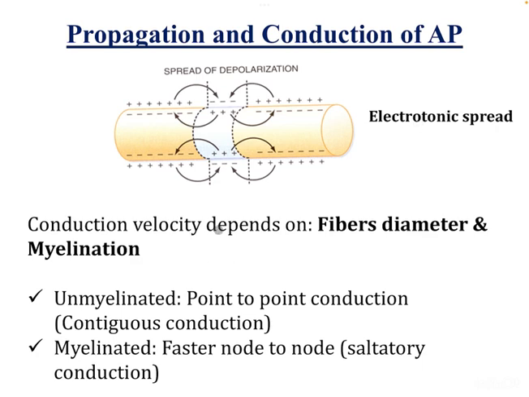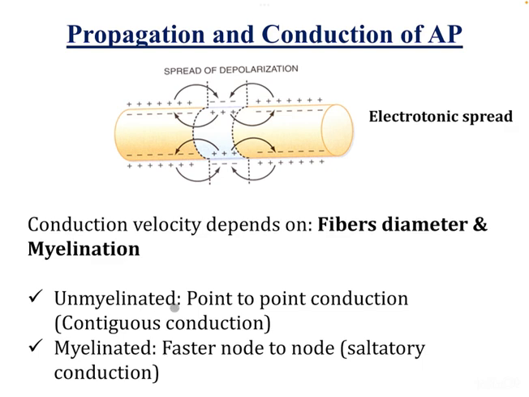Conduction velocity of action potential in a nerve fiber depends on nerve fiber diameter and myelination. The greater the diameter of the nerve fiber, the greater the conduction velocity, and a myelinated nerve fiber shows faster conduction velocity than an unmyelinated nerve fiber.